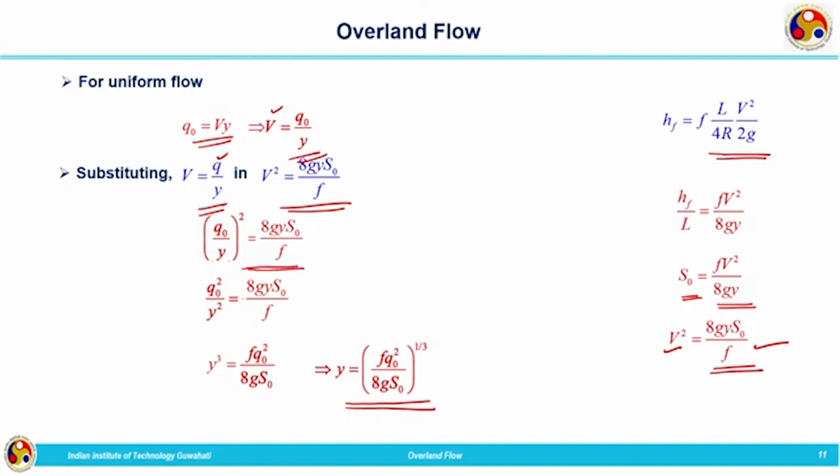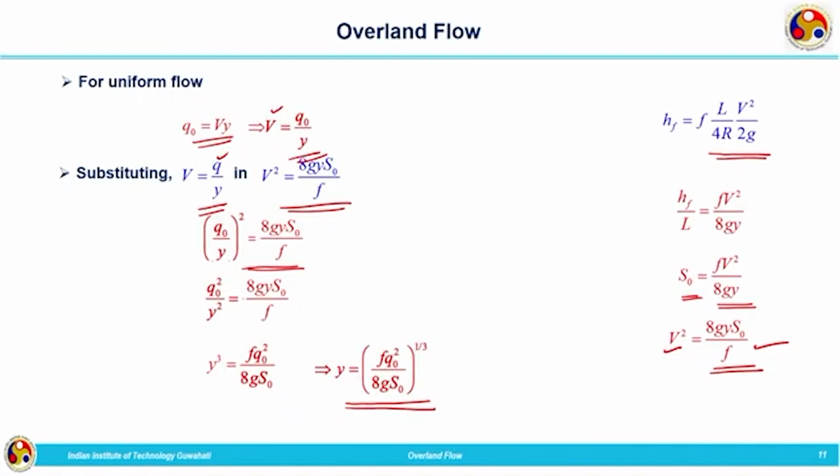So, this is the equation corresponding to the depth of overland flow. How did we get that? We have combined the continuity equation and the momentum equation, and while using the momentum equation, we have made use of the principle from fluid mechanics regarding the velocity of a fully developed laminar flow over an inclined plane.